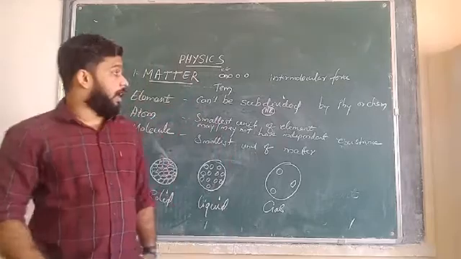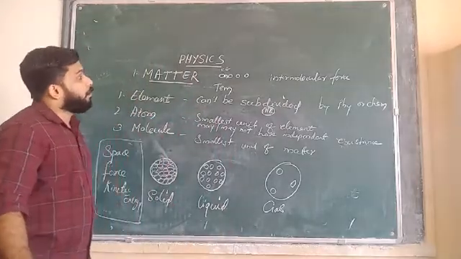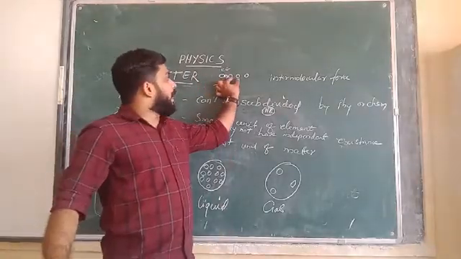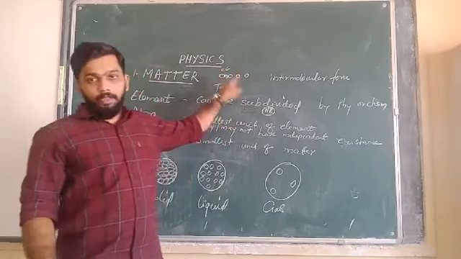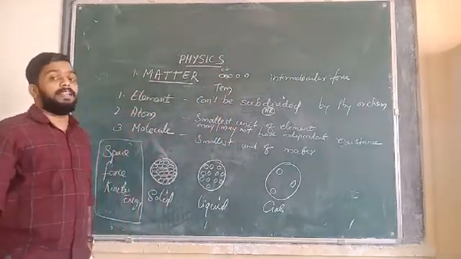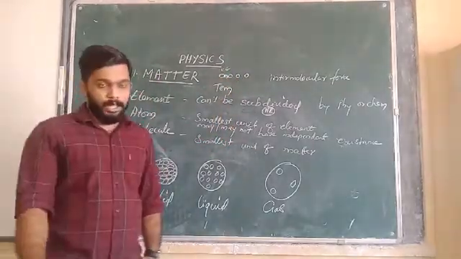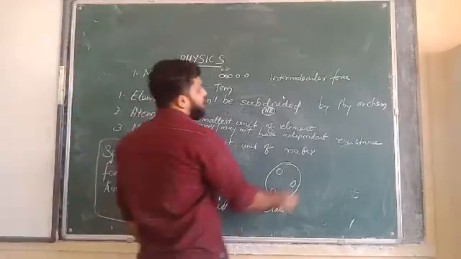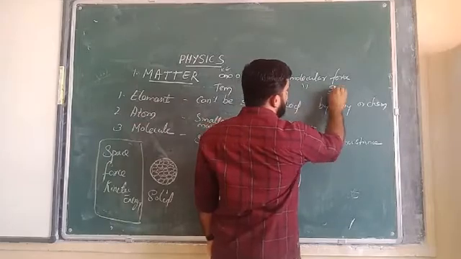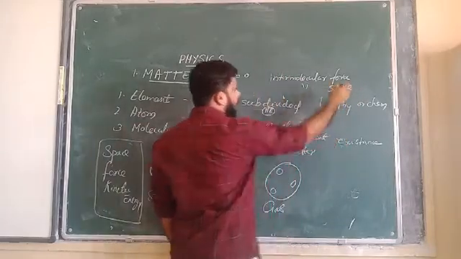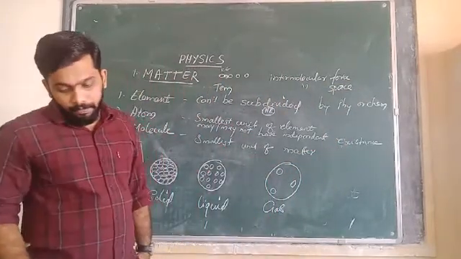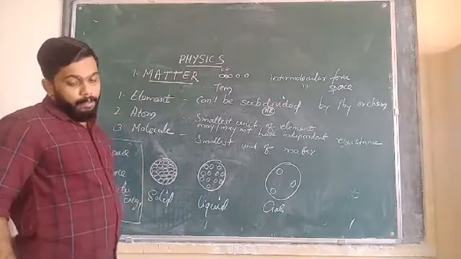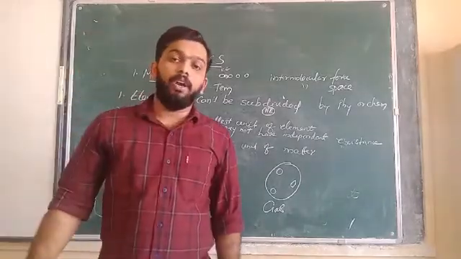Then another point is that surely there will be some space in between the particles. The particles of matter will have some space in between them, and this is called intermolecular space. These are the main points of the kinetic theory of matter.